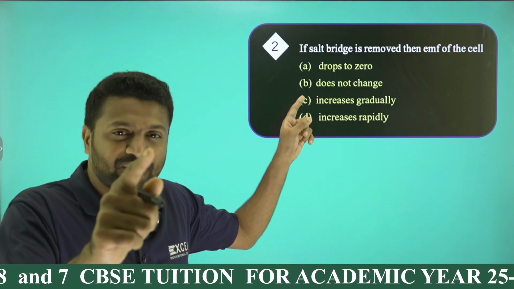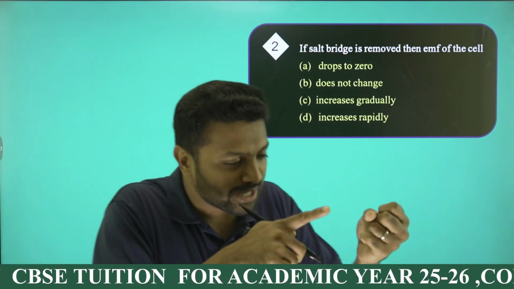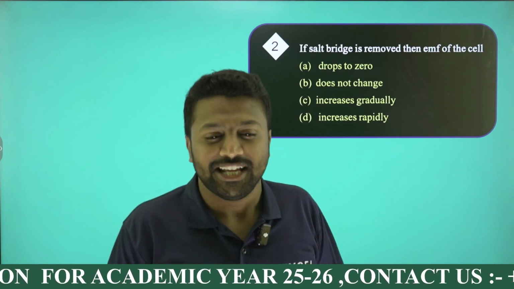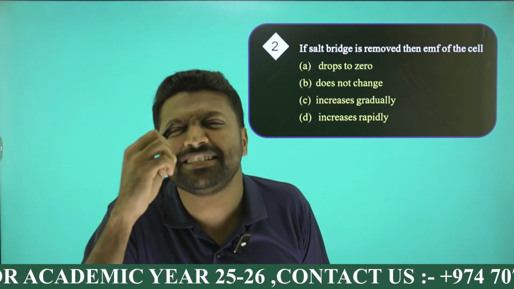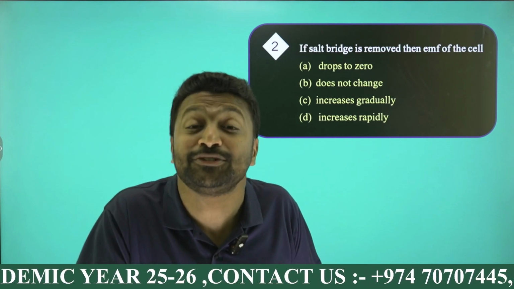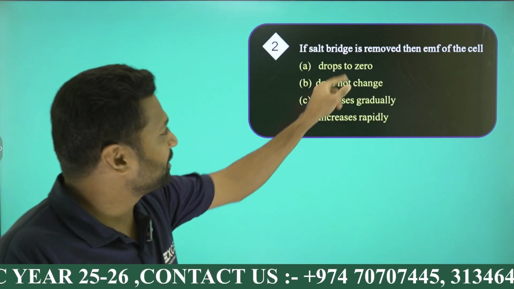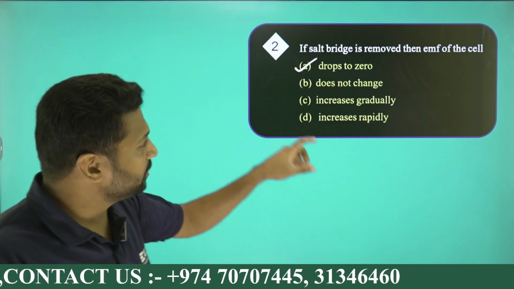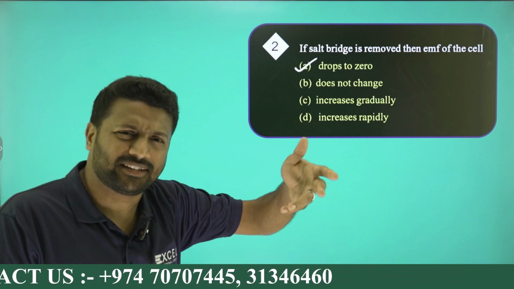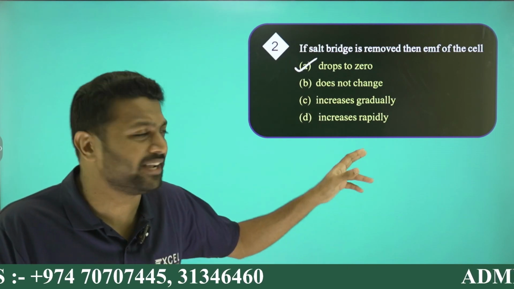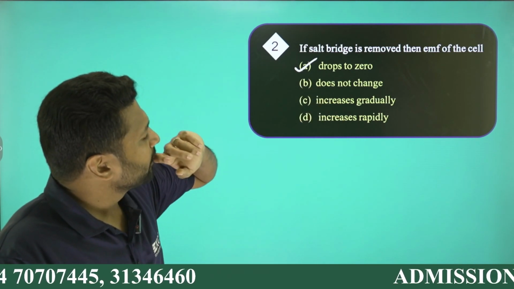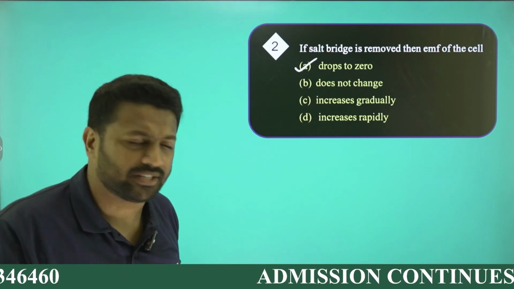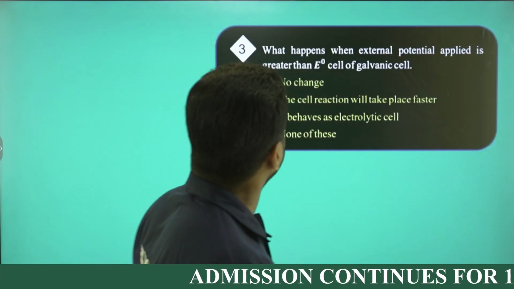See guys, the function of a salt bridge is to complete the electrical circuit or to maintain electrical neutrality. If a salt bridge is removed, the circuit is incomplete, there is no current flow, there is no potential difference, or I can say potential drops to zero. Option A, please. It came in MCQ as well as in the word problem. You can check our Excel course book, I guess. The same question also comes in a descriptive way. You can check.